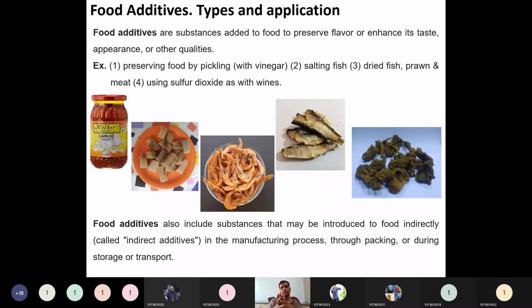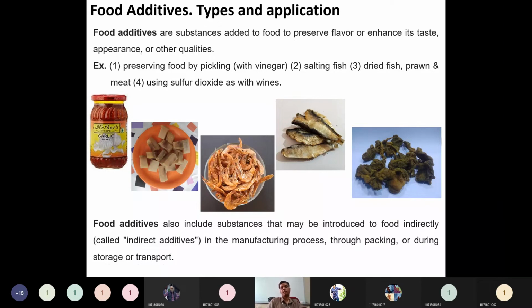Like this, there are many reasons out there. So people remain in many myths, and people also accept many facts. But food preservatives, rather than doing some good, can also do harm. So what is a food additive? What type of additives are called food additives? Food additives are substances added to food to preserve flavor or enhance its taste, appearance, or other qualities. So whatever the qualities are, they will be enhanced.